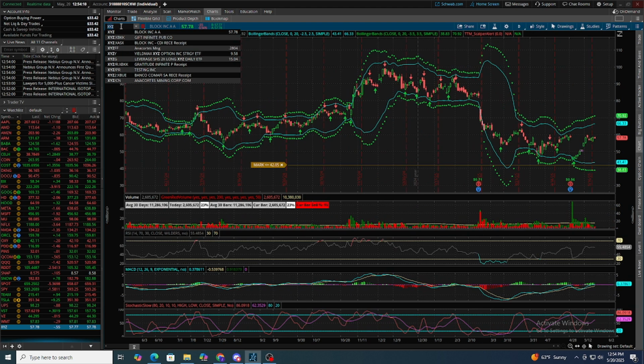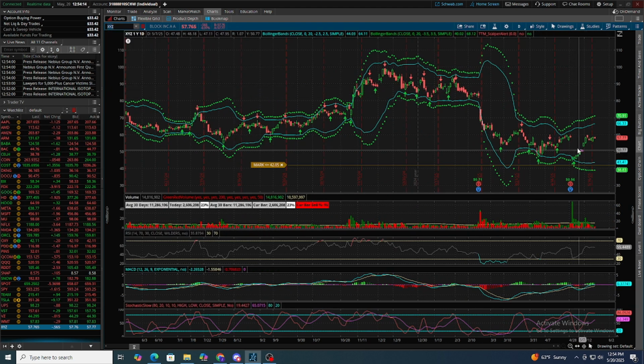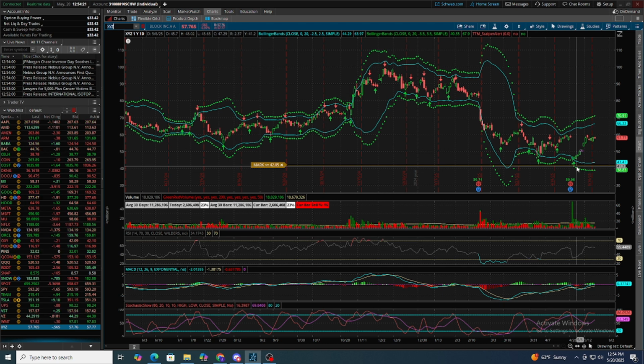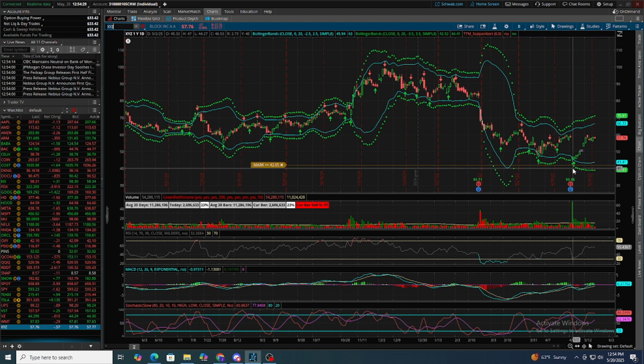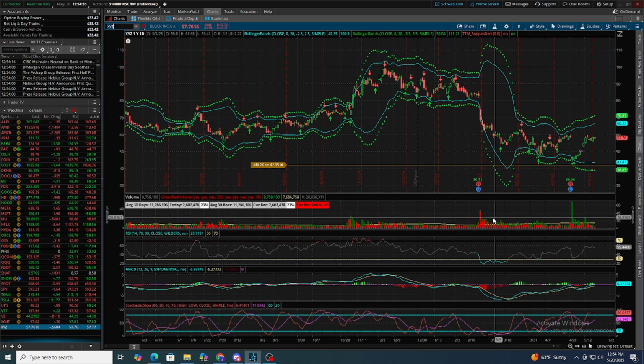So in order, just to wrap it up for everyone, you want to see it's on the blue band. That's where you do your starter position. When it hits the green, you go full size. If you want to be extra safe, you could save a little room to add 1 or 2 more times, but I just go full size when it hits the green. Then you look at the volume. You want bullish volume. You don't want bearish volume like this because it rolls over.